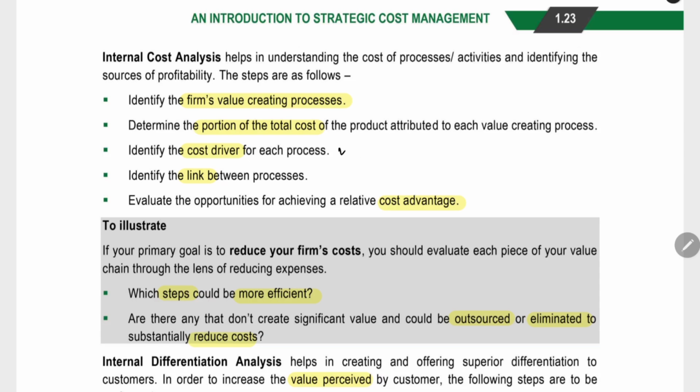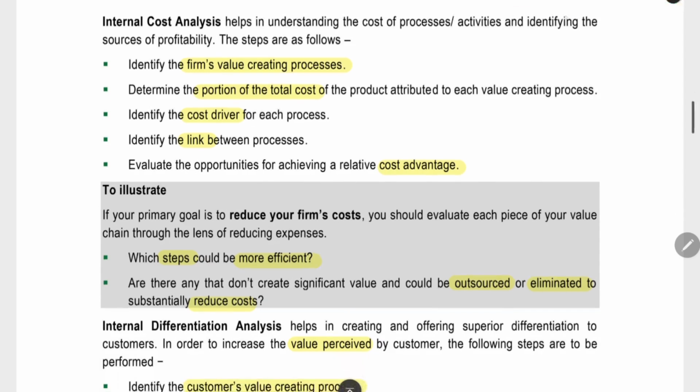Like that, you have to identify the cost driver for each process, and you have to separate the high value process also. The link between process 1, process 2, process 3, what is the linkage between these processes, that you have to identify, and whether you can reduce the cost and get a cost advantage in any of these processes, that also you should see. What are the important value creating process? How much you are spending for that important process? What is the cost driver of the process? How it is linked to the other process? How you can reduce the cost of that particular process?